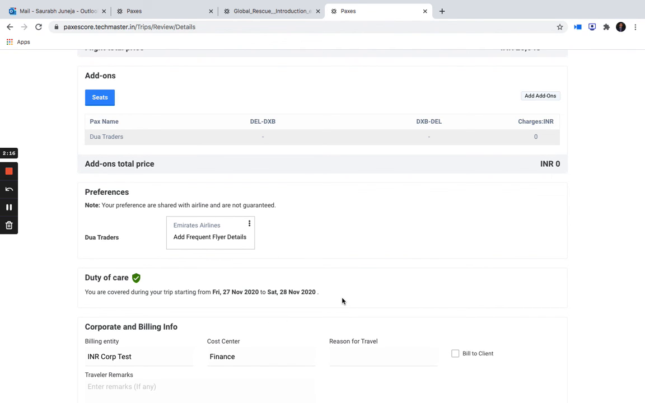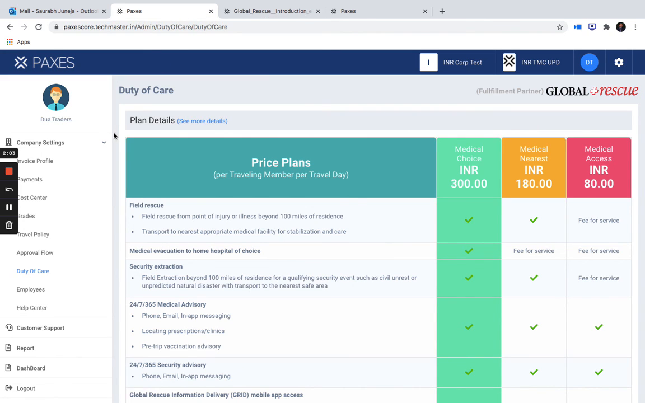Global Rescue also tells the employees to download the app so that they can receive all the notifications of the destination, and through the app they can reach out to customer care. That's all on the duty of care services. Thank you.